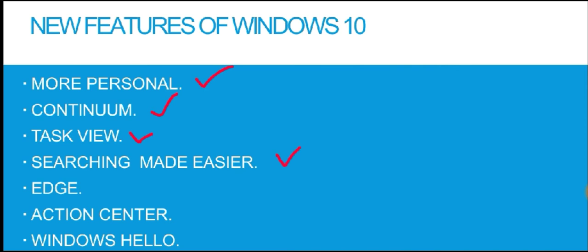Next is searching made easier. Yes, in Windows 10, searching is quite easier as compared to other versions because Windows 10 has a powerful searching tool, Cortana, which answers all your questions. So in this searching tool Cortana, you can play music, games, you can set alarms, reminders, you can send emails also, as well as you can browse the internet. So Cortana is another feature that is used for searching in Windows 10.